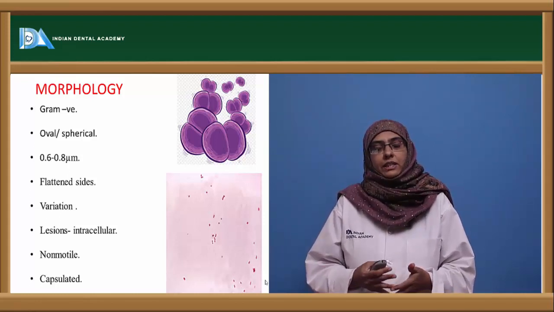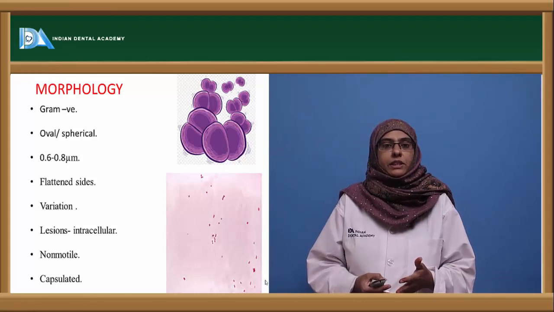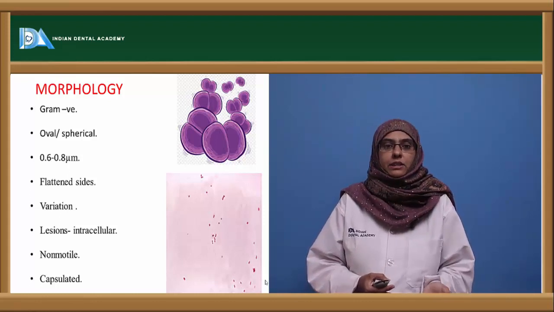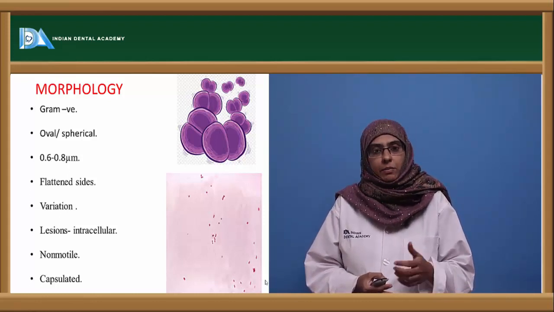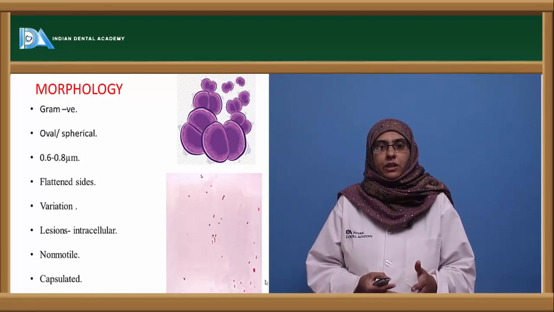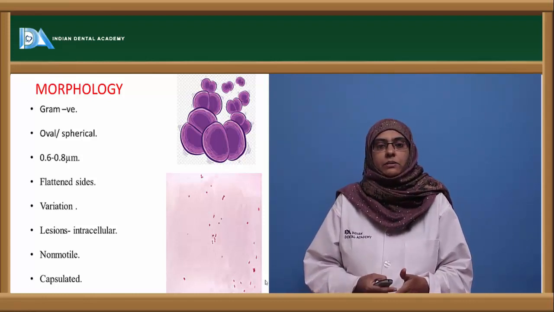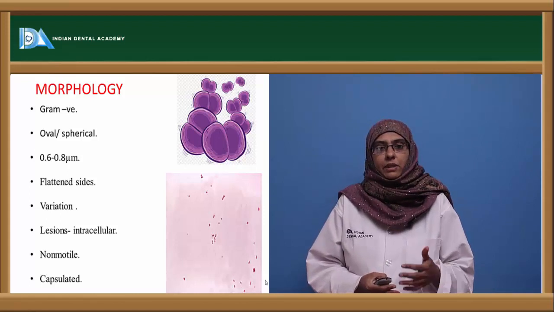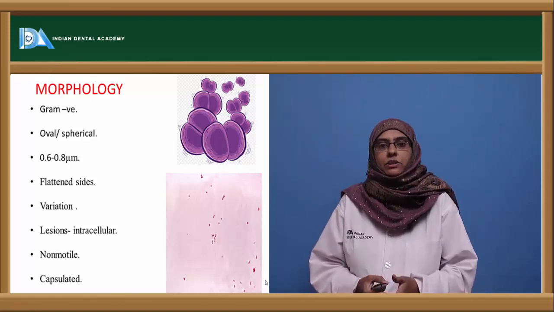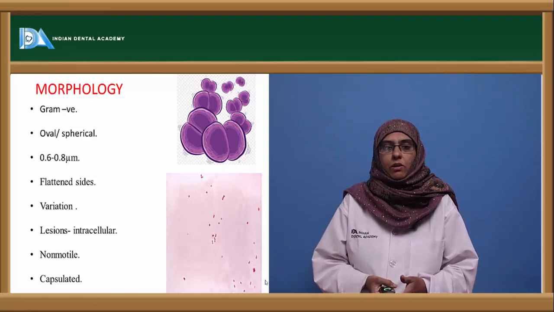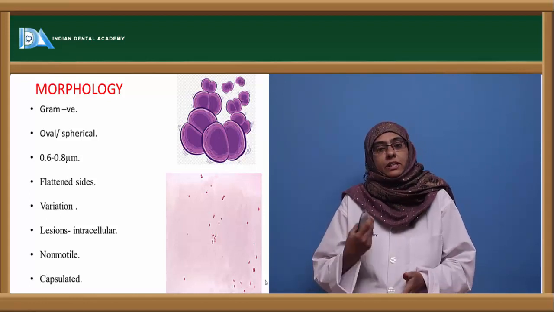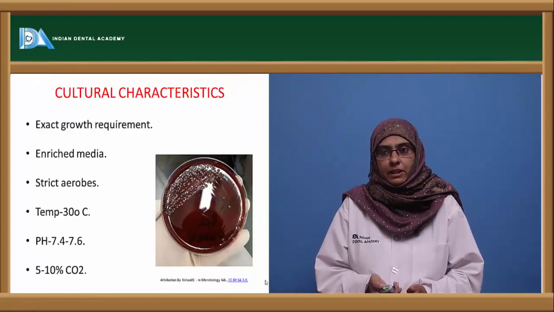They show variation in size, shape and morphology due to autolysis or in old cultures, but in a fresh culture they show a regular shape, and organisms isolated from the lesion mostly show regular shapes. These organisms are non-motile, and fresh isolates can also exhibit capsular material.